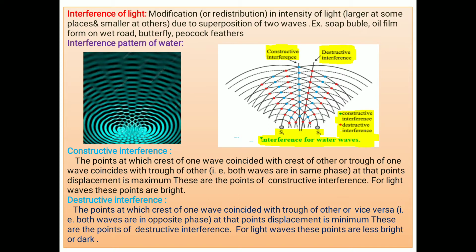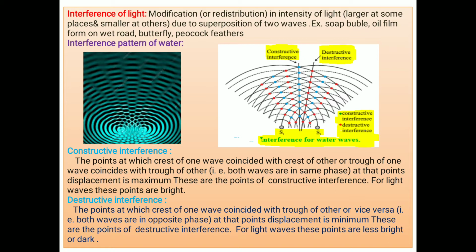If both waves are light waves, then intensity is not uniform. At some points we get more bright points, and at some points we get dark points.